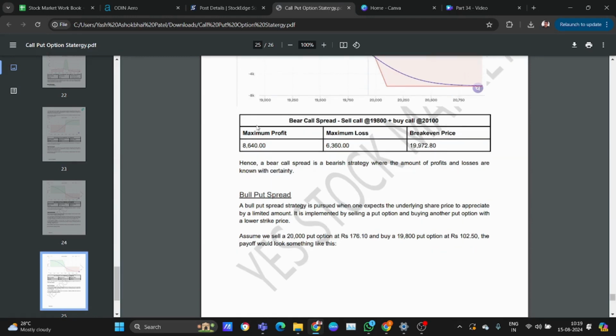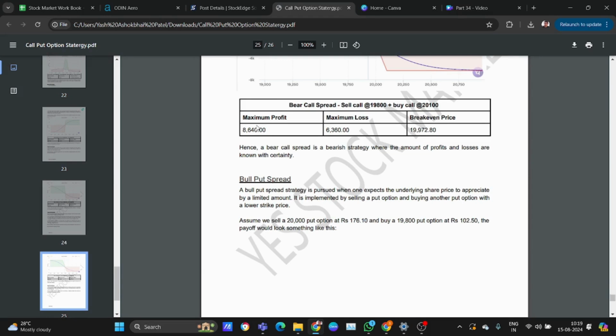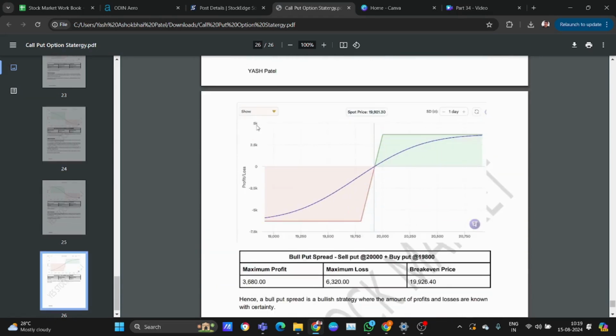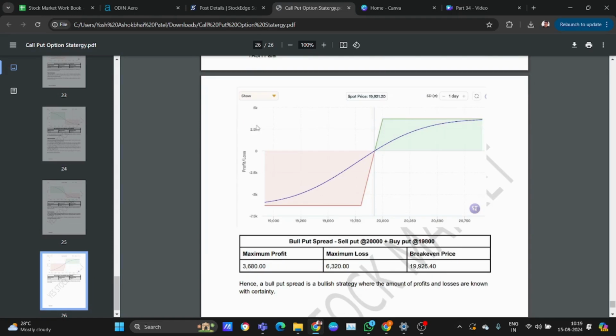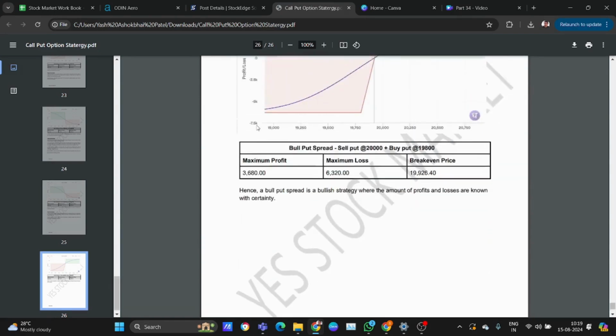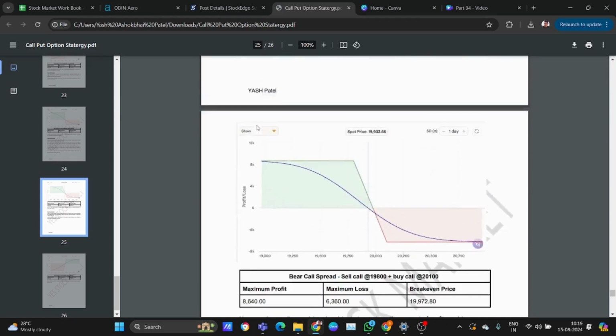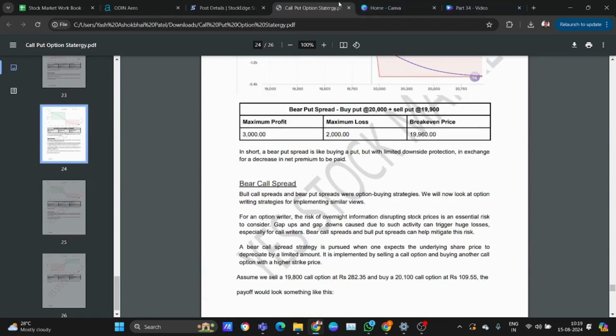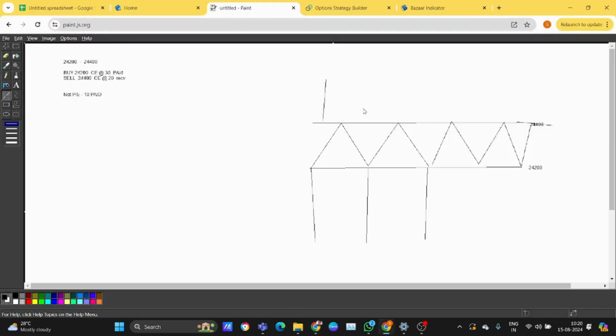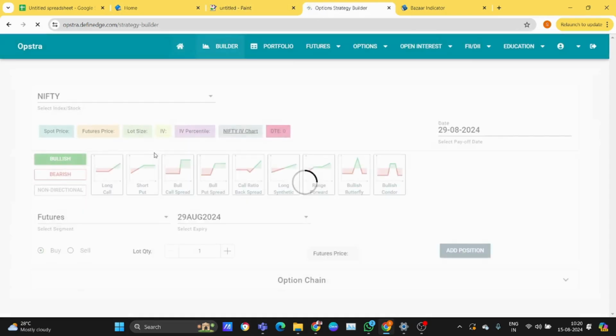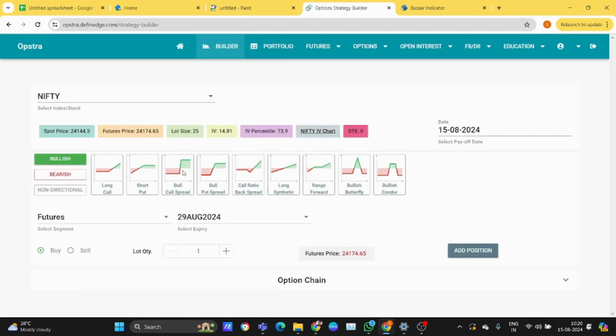In a bull put spread, we sell the put option at this level, and your maximum profit is up to this. Let's see all four examples in the live charts and PNL charts. Start with the bull call spread.